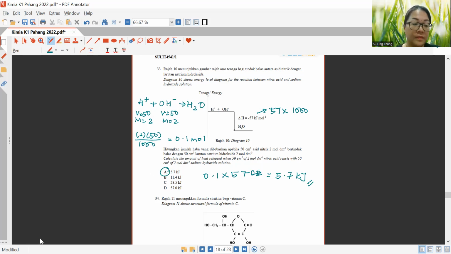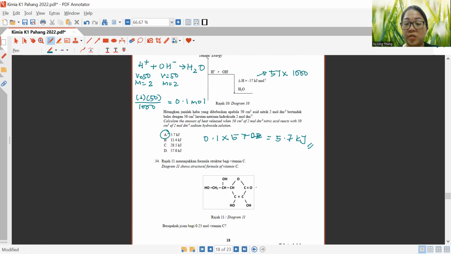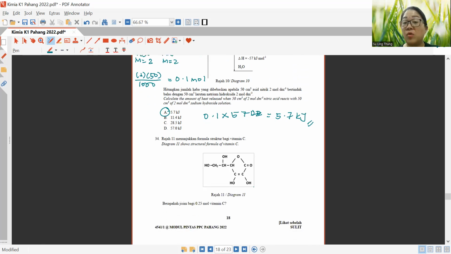Now, let's look at question 34. Now, this question is a very tricky question. You know why? Because they psycho you before you actually answer it. Diagram 11 shows the structural formula of vitamin C. You see, it looks so complicated. Normally, if students see such a complicated structure, they give up instantly, which is the wrong method. What you should do is count the number of carbon, the number of hydrogen, and the number of oxygen. Then from there onwards, you work your way up.